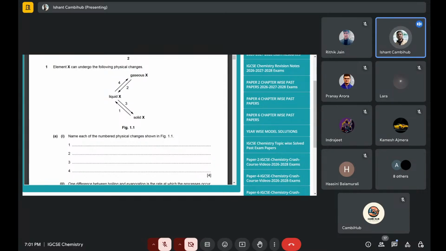The examiner mentioned clearly that if you don't write the keywords, you lose a mark. Most students tend to forget the word rate, and they lose 1 mark out of two. So that word rate itself carries 1 mark in that definition.